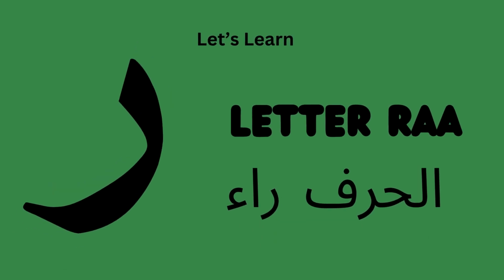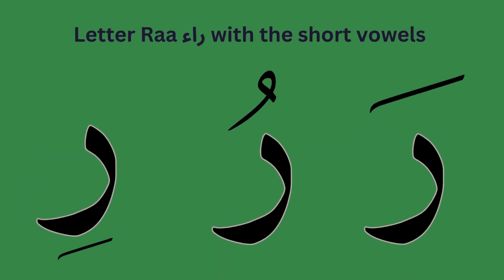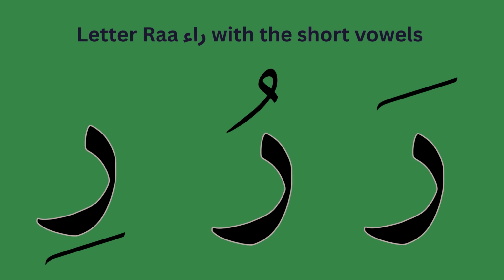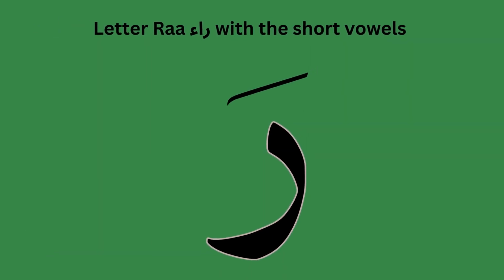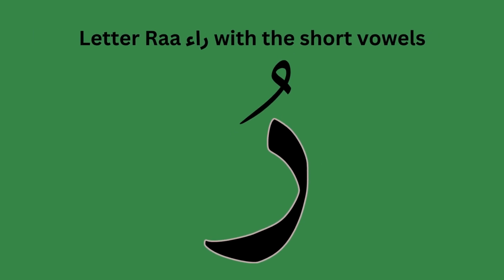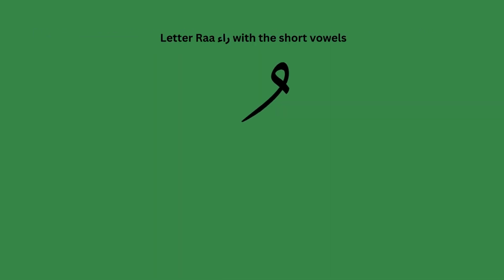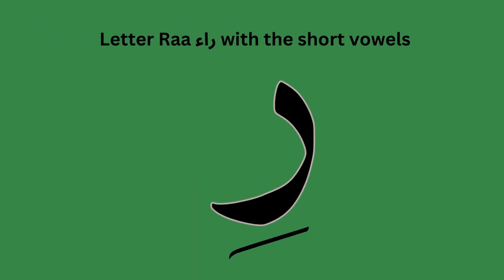Let us learn the letter ra, with the short vowels. The sound of the letter ra with the fatha is ra. The sound of the letter ra with the dhamma is ru. The sound of the letter ra with the kasra is ri.